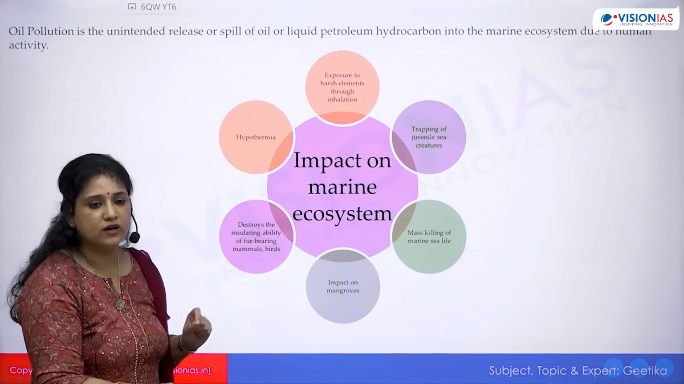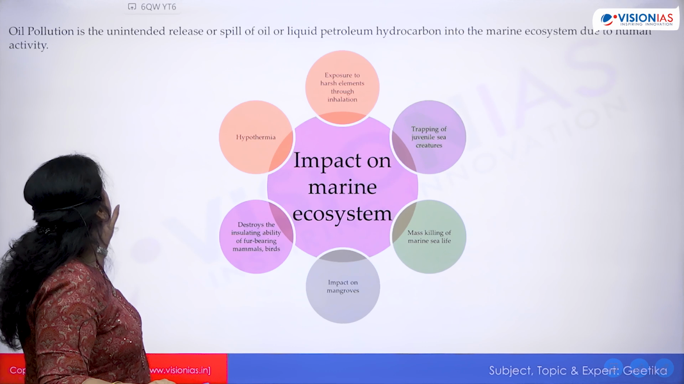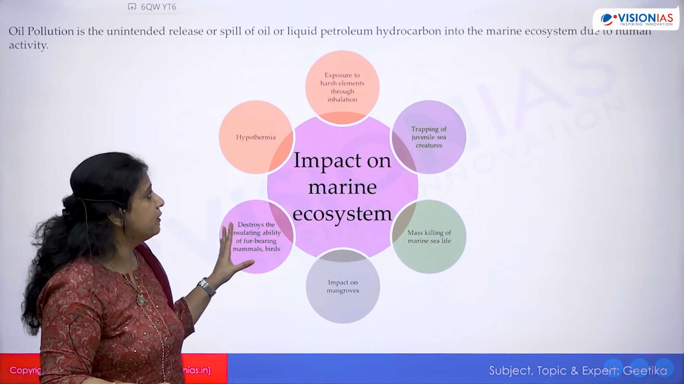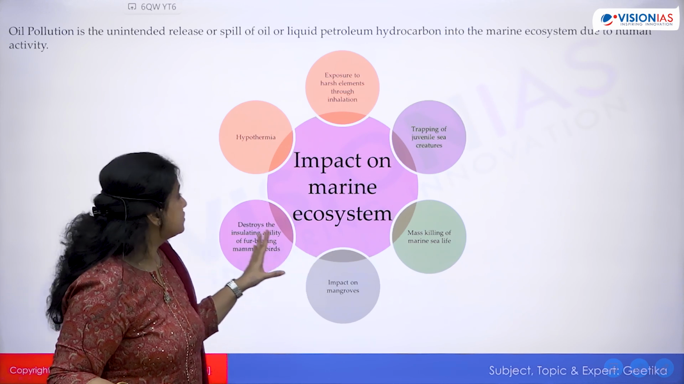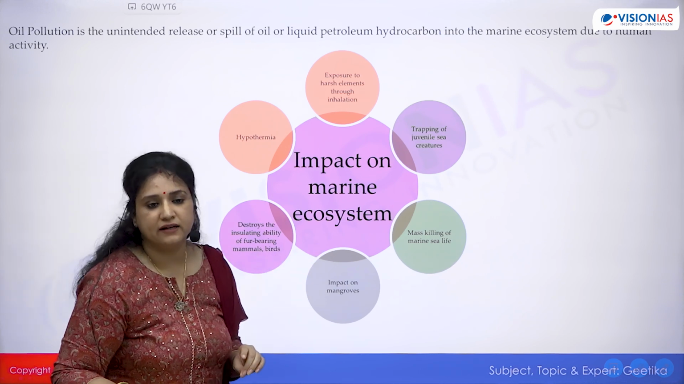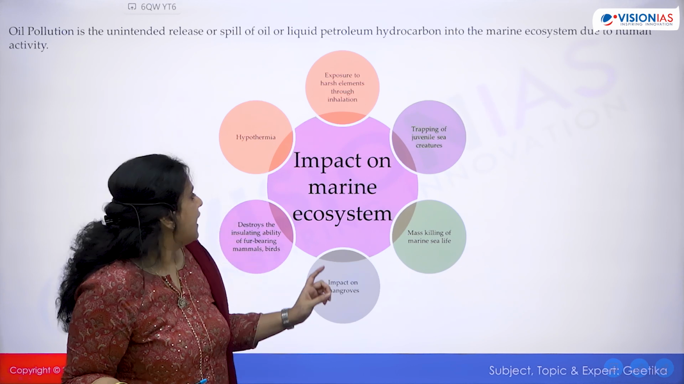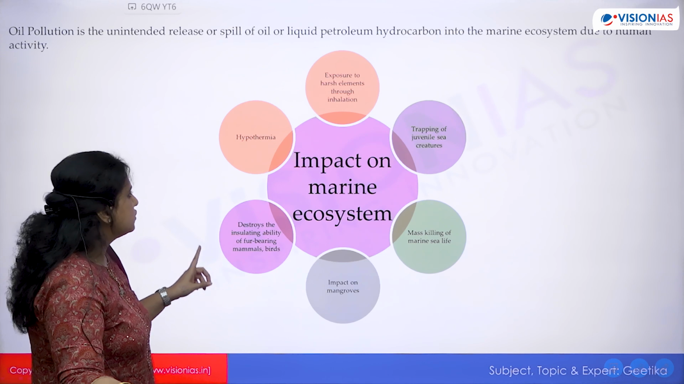Oil pollution, what is oil pollution? You simply tell what is oil pollution. Oil pollution is the unintended release or spill of oil or liquid petroleum into the marine ecosystem due to human activity. How simple is this definition, no? That is all that needs to be done. And what are the impacts? So what can it do?